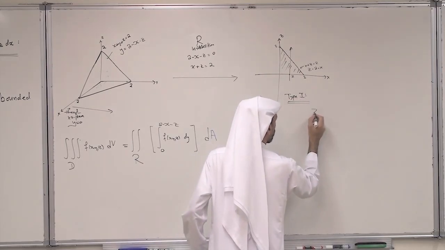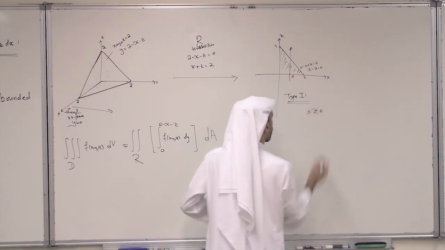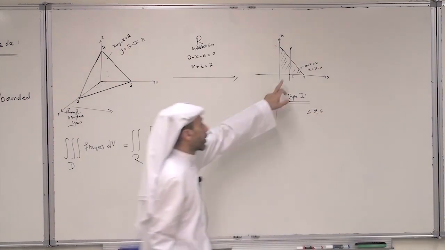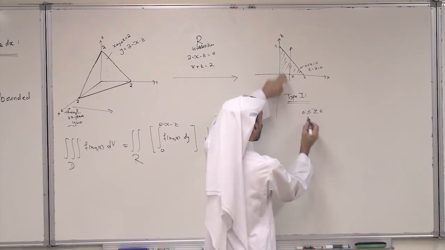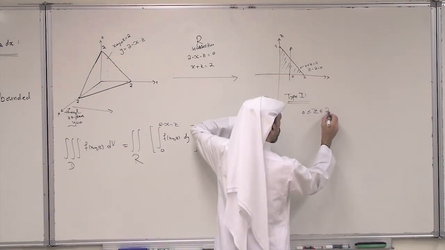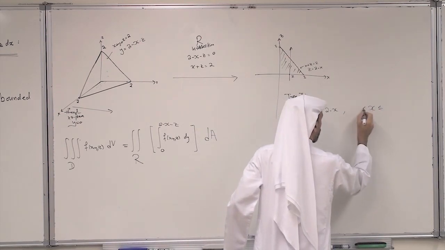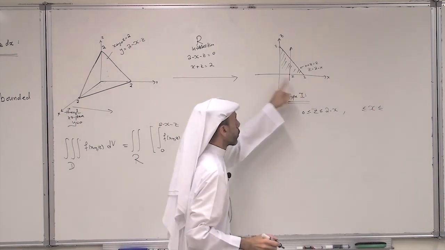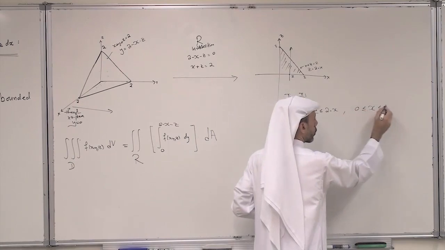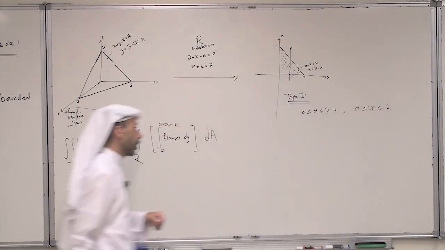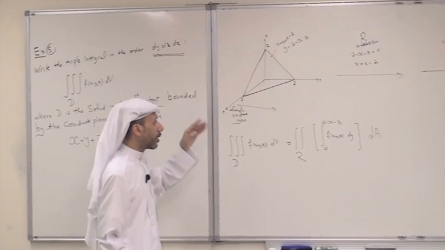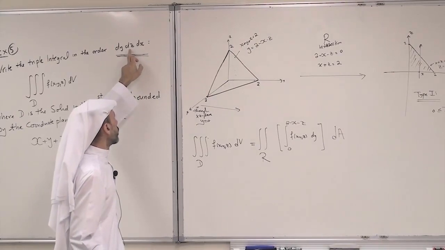For the limits of z, I enter through z equal to 0, and I leave through z equals 2 minus x. And the limits of x go from 0 to 2. It is type 1, and this is what we need, dz dx.